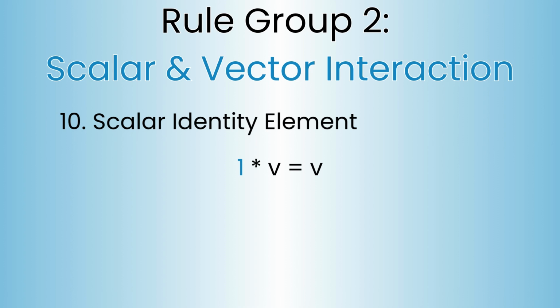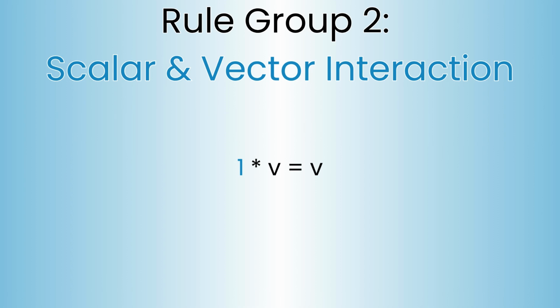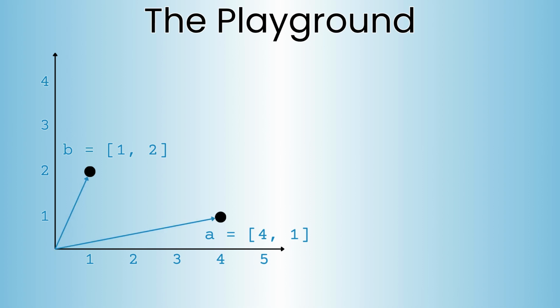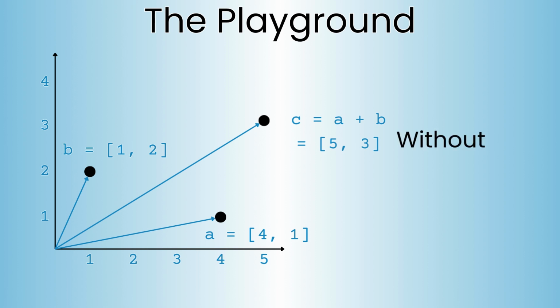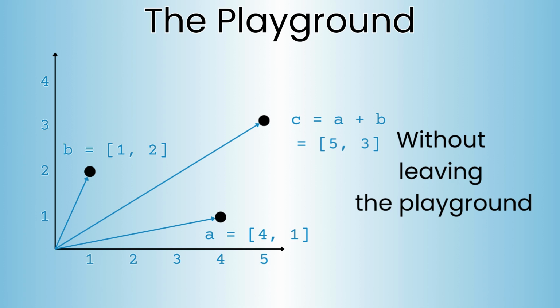This is the key. A vector space is a playground for our data. The vectors are the locations or objects in the playground. The rules guarantee that we can navigate this playground in a predictable way. We can add vectors to move from one point to another. We can scale them to make them longer or shorter, all without ever leaving the playground.